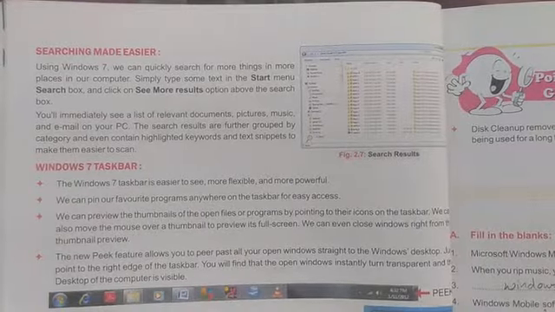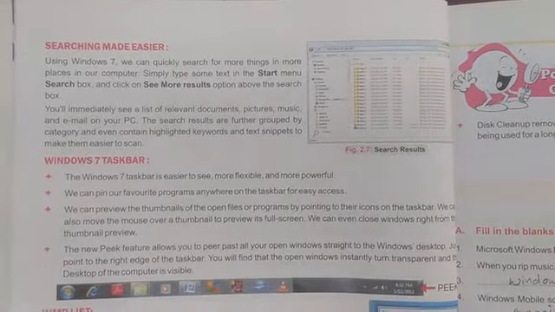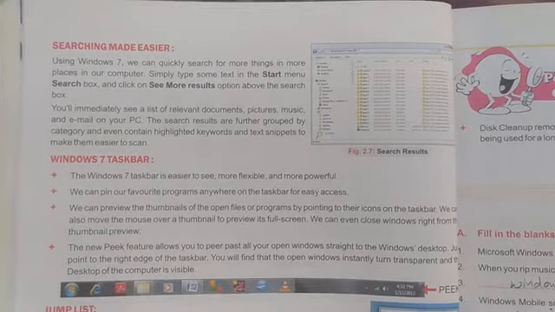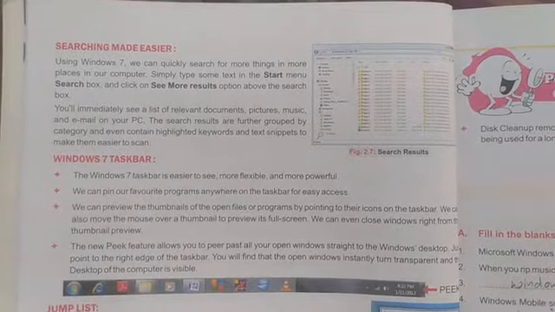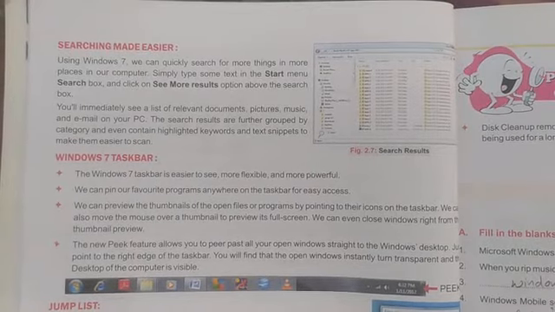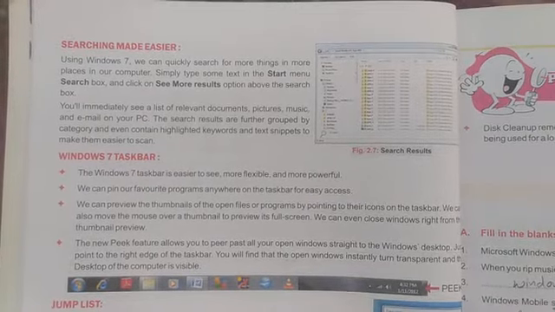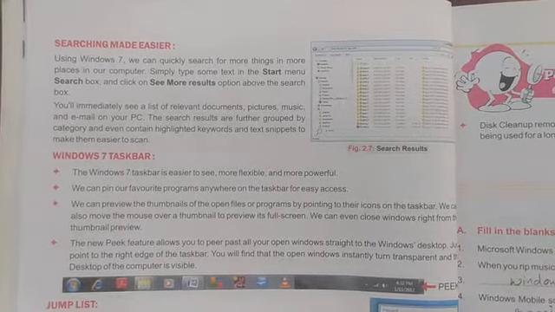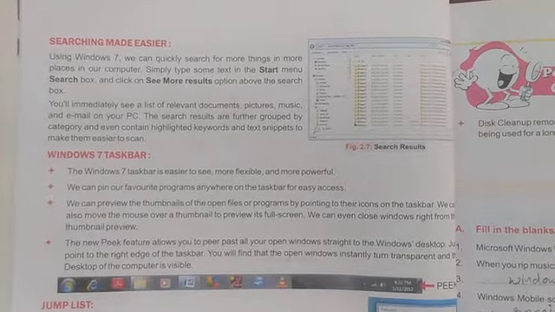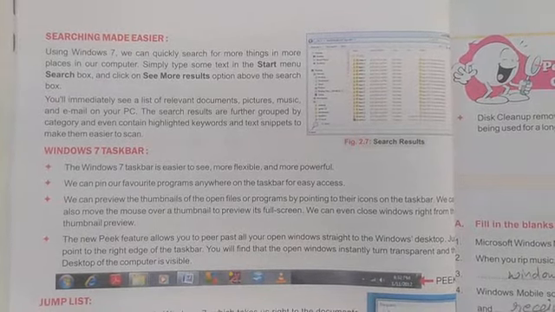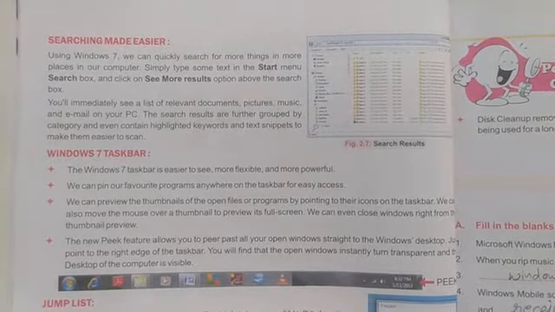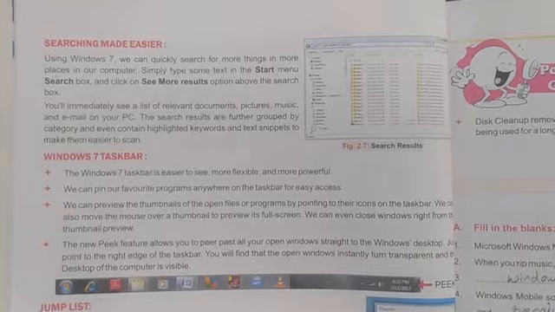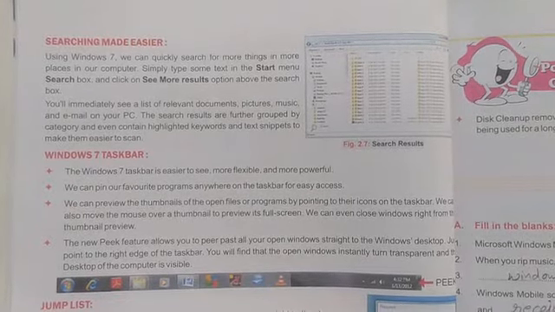The next feature is searching made easier. Using Windows 7 we can quickly search for more things in more places on our computer. Simply type some text in the Start menu search box, and click on the See more results option above the search box. You will immediately see a list of relevant documents, pictures, music and emails on your PC. The search results are further grouped by category and even contain highlighted keywords and text snippets to make them easier to scan.